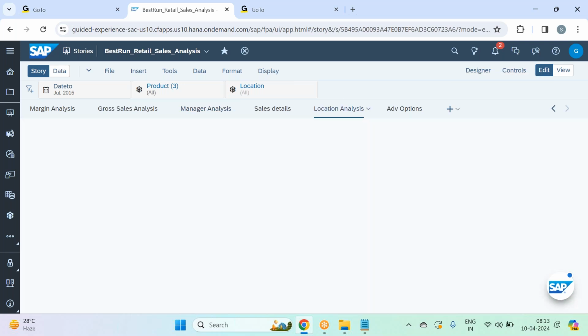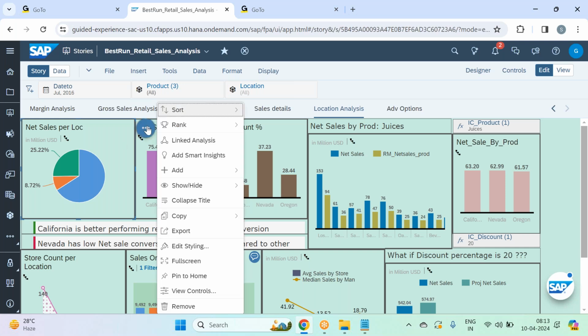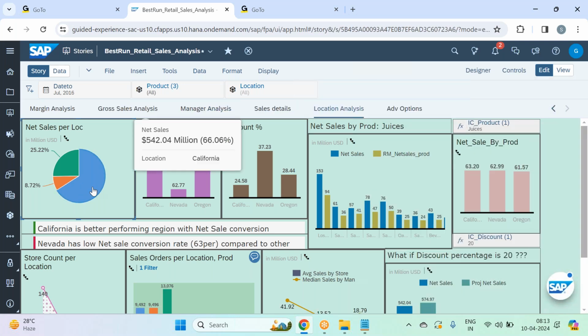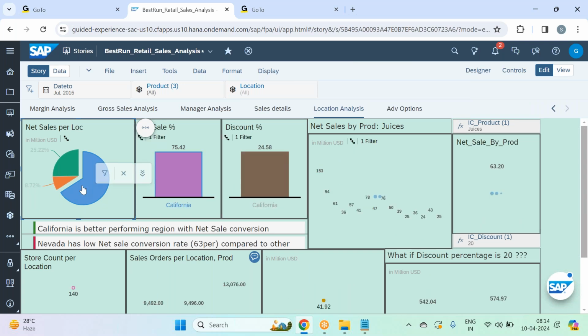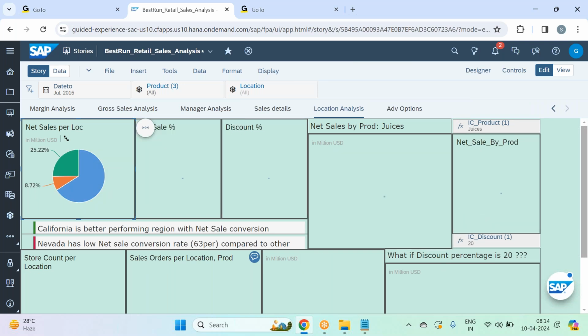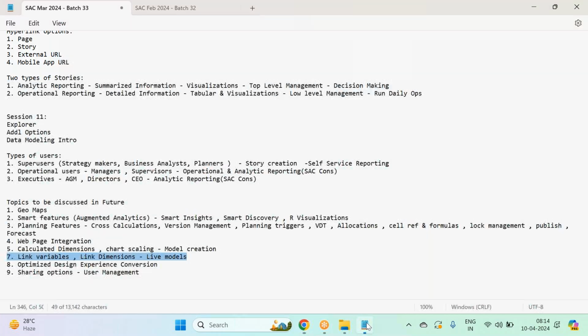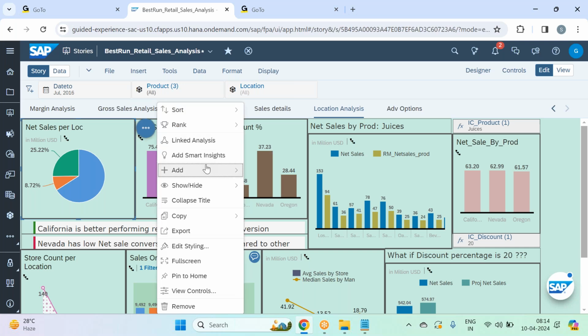Then we applied linked analysis, right? In location analysis, if you go on this widget, I applied linked analysis also. Here you see the linked analysis was applied to all the widgets on the page. That's the reason if I click on California, all the widgets will start showing data only for California. Right, linked analysis we did. Add smart insights I didn't apply because this will be covered as part of augmented analytics. Smart insights, that is one option I didn't cover in more actions.